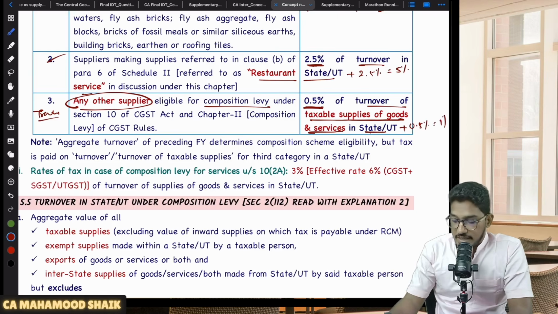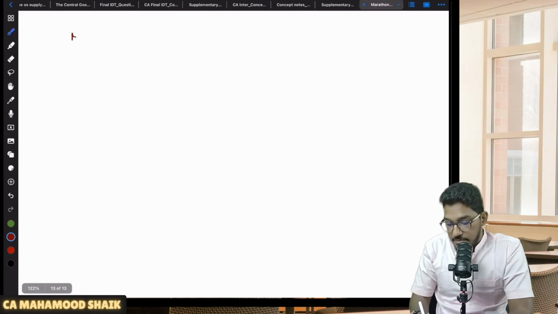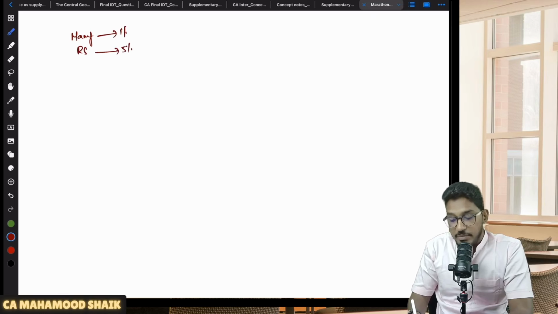So now what exactly they are trying to say here is, if you are a manufacturer or restaurant service provider, if you are a manufacturer, you will pay 1% of the turnover in a state or union territory. If you are a restaurant service provider, you will pay 5%.